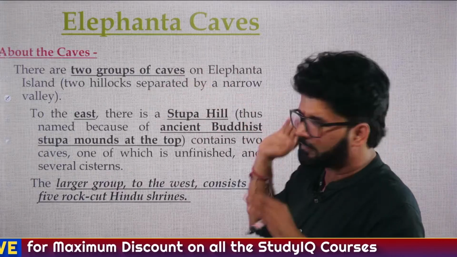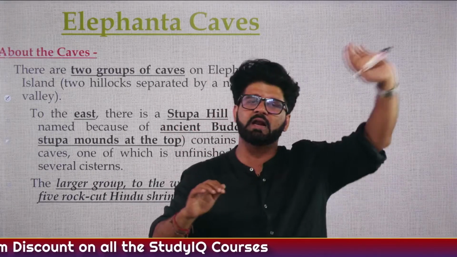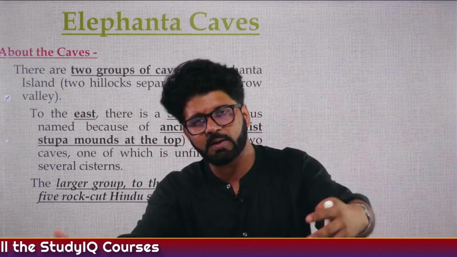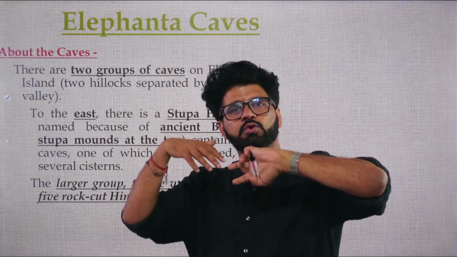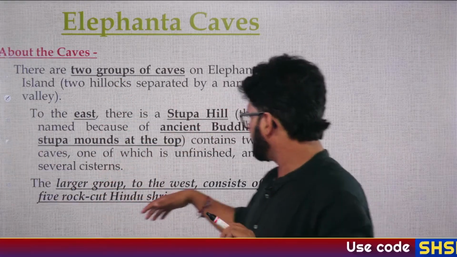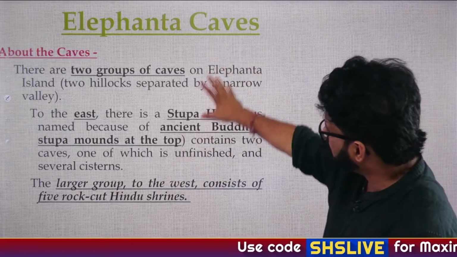About the caves, we have just discussed. They have 2 tenets. Unlike Ajanta and Bagh caves, which were predominantly Buddhist, here you have seen Hinduism and Buddhism, both elements. So they are just giving you an idea that 2 groups of caves are there.